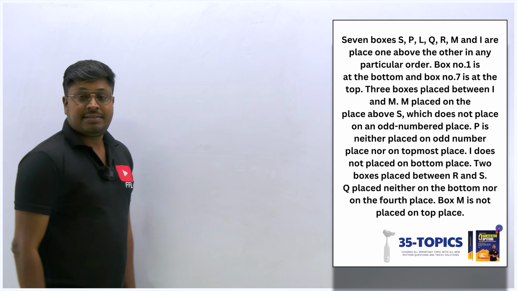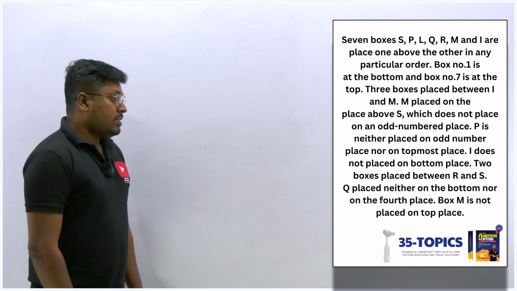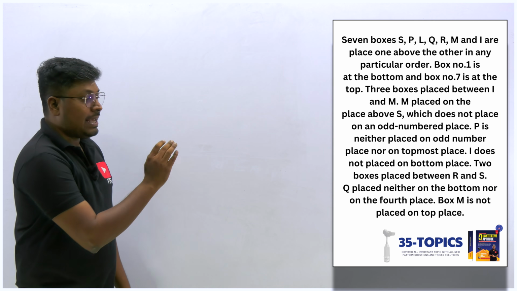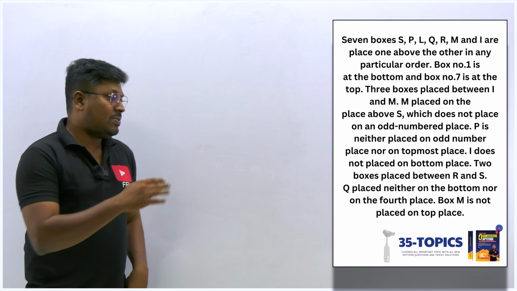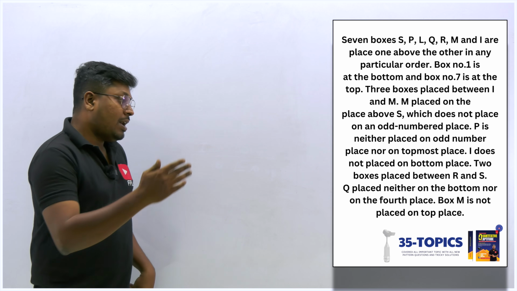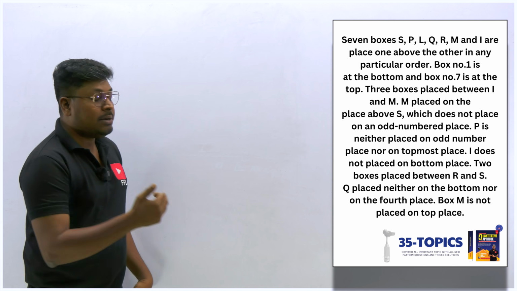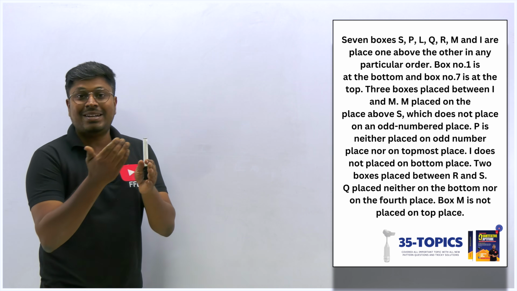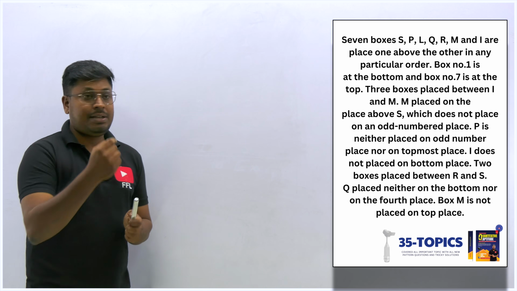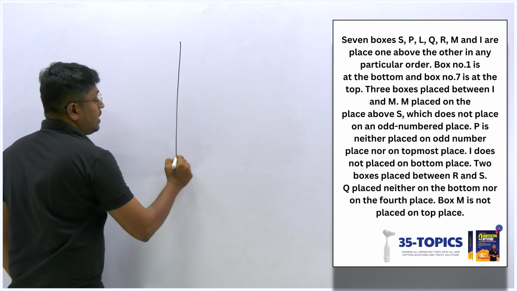So here is the next set of box arrangement. Totally there are 7 boxes, S to I, placed one above the other. Not in the same order, it's in a different order. And box number 1 is at the bottom and box number 7 is at the top. Here they have given box 1 at the bottom and box 7 at the top. It is always helpful to write all the numbers here.